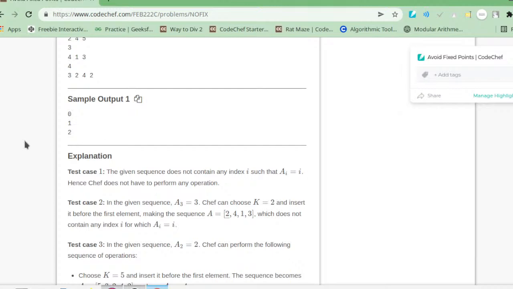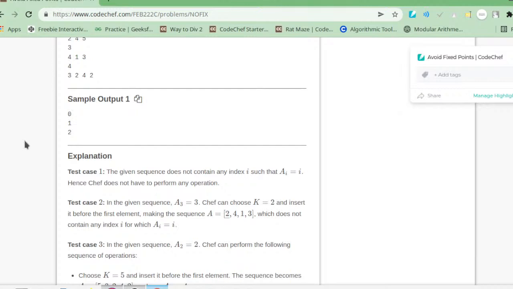We find a2 and choose k equals to 5, insert it before the first element, then it will be 5 3 2 4. Now a4 equals to 4, so he inserted at position 3 between the third and fourth element, which does not contain any fixed index.